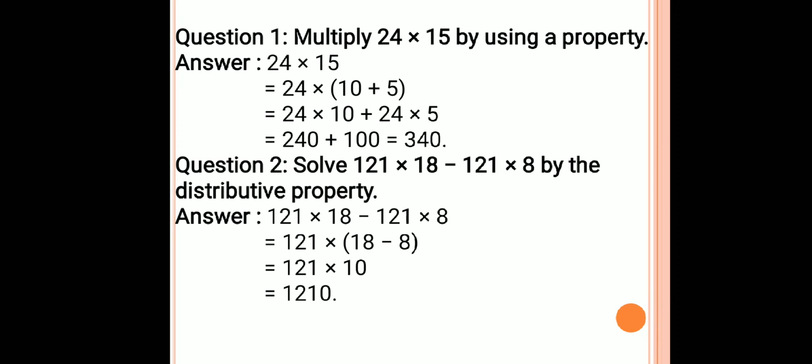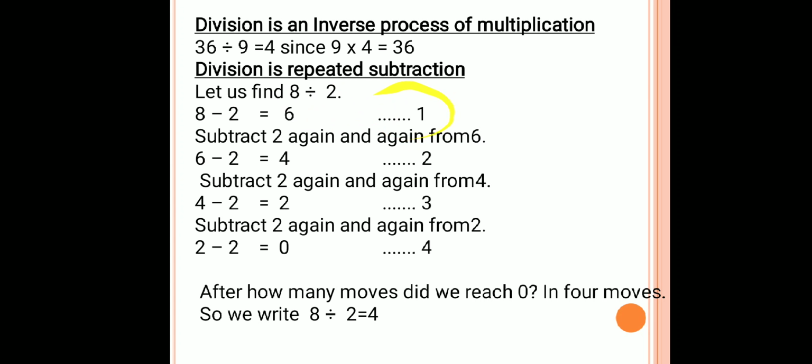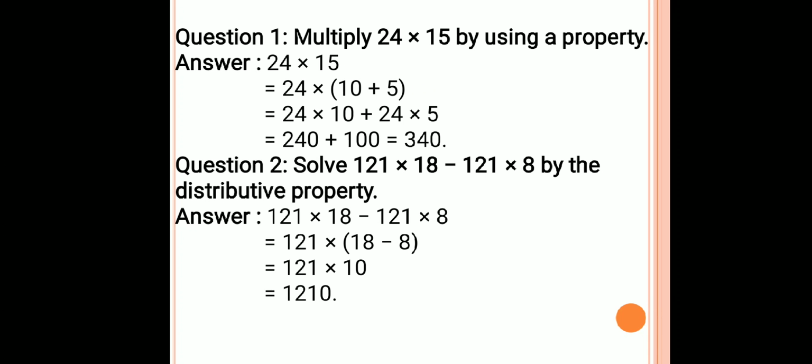Now let us solve some questions here. They are asking us to multiply 24 by 15 by using a property. Here I will apply the distributive property. I have split this number into 10 plus 5 and I am distributing 24 over 10 and 5. So 24 multiplied by 10 and 24 multiplied by 5. 24 multiplied by 10 is 240 and 24 multiplied by 5 is 100. On adding, I get the answer 340.